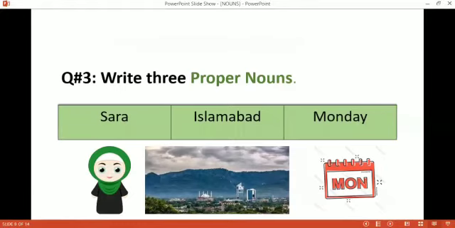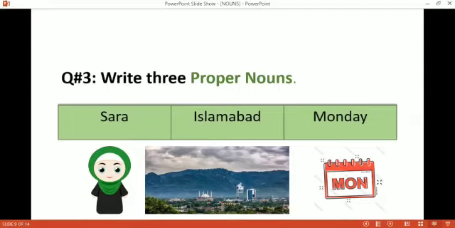Write 3 proper nouns. The question is that we have to write 3 proper nouns. Sarah. Sarah is a name of girl and it is a proper noun. And we write Sarah with S capital. Islamabad. Islamabad is a name of city. We write Islamabad I capital. Monday is a name of day. We write Monday M capital, and children, we write all the names of the days with capital letter.